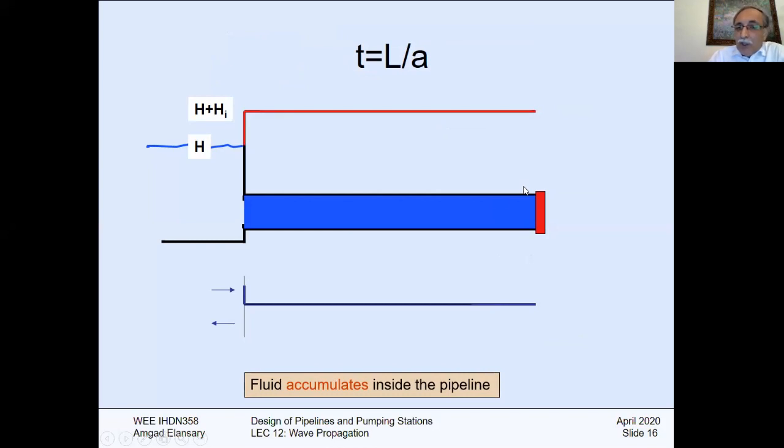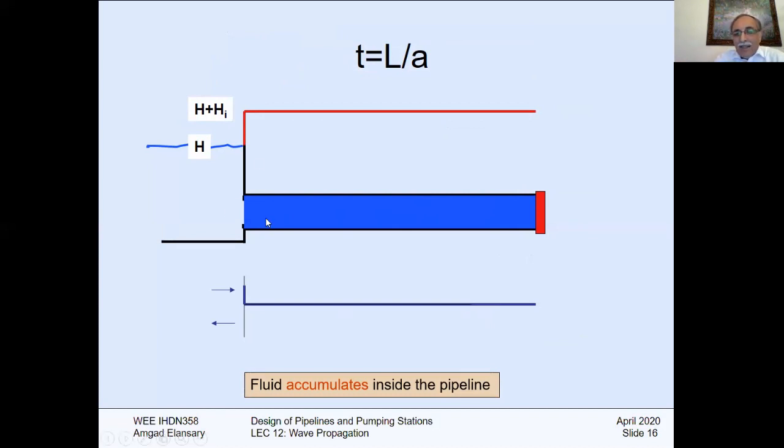The picture will show the full pipe length will have zero velocity. The full pipe length will be stretched in diameter. The full pipe length has stored some liquid. The full pipe length has velocity zero here. So, an increase in the pressure, zero velocity, compressibility of liquid. What will happen next?